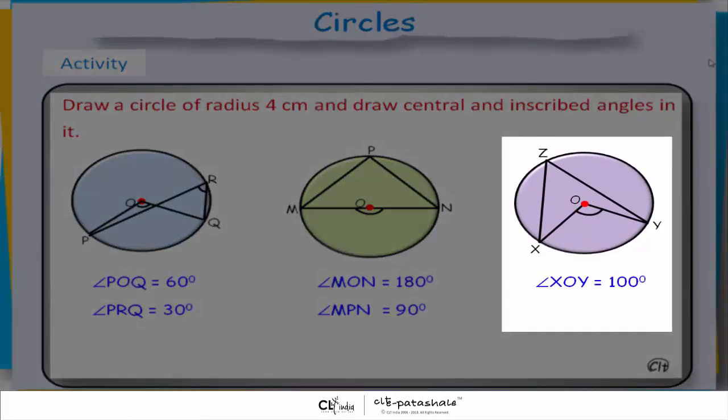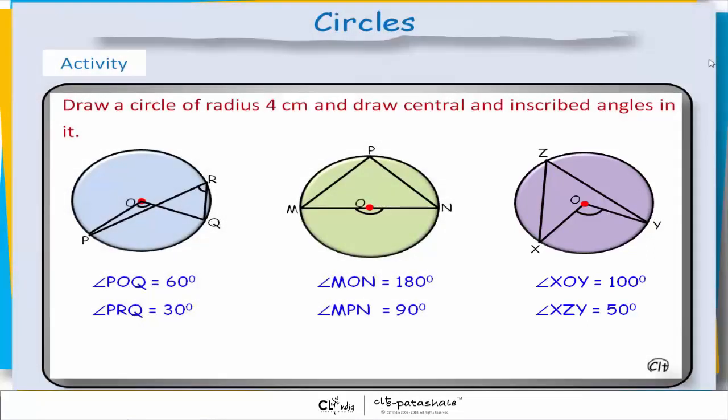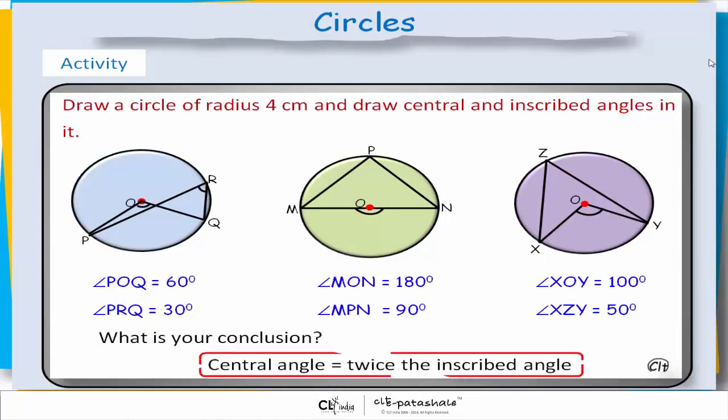Here, in this third figure, angle XOY is equal to 100 degrees. Angle XZY is equal to 50 degrees. What is your conclusion? Central angle is equal to twice the inscribed angle.